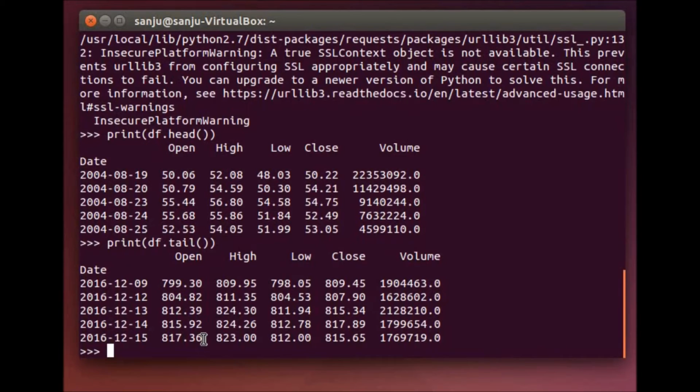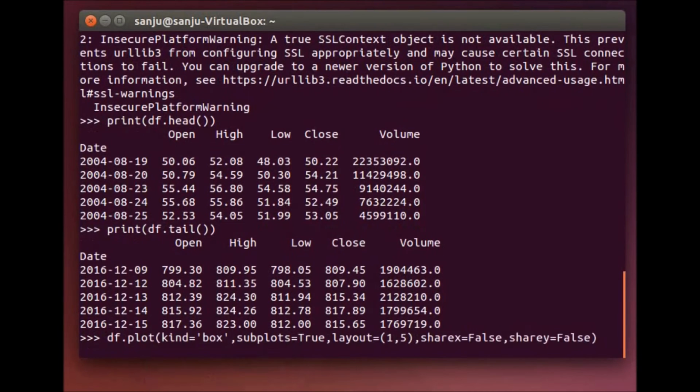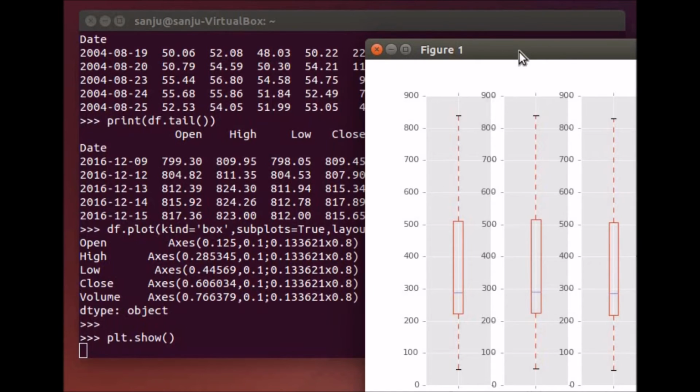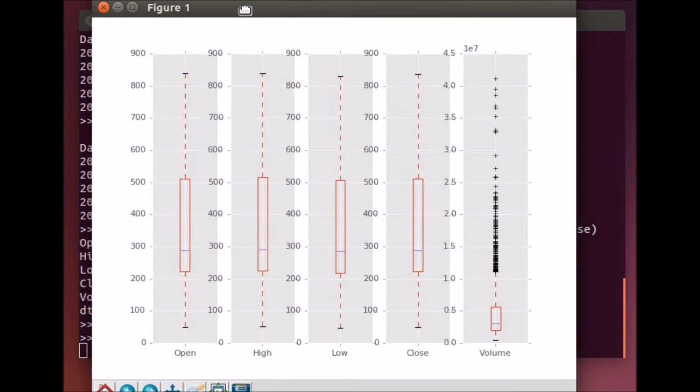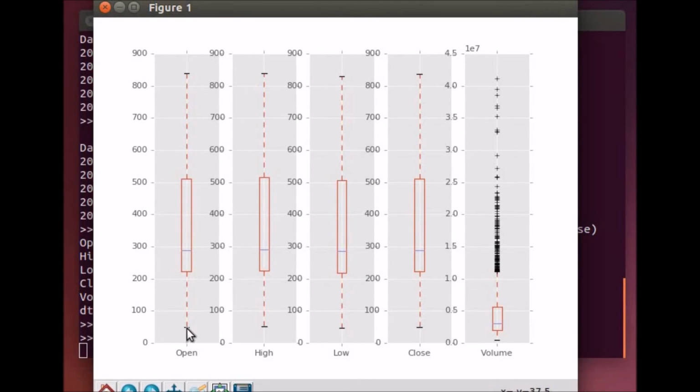If you would like more visualization of the dataset, we can do so easily by plotting it. Here we can see our data. It goes from 50 to around 850. We can see where the mean is, where most of the values lie, and all those things.